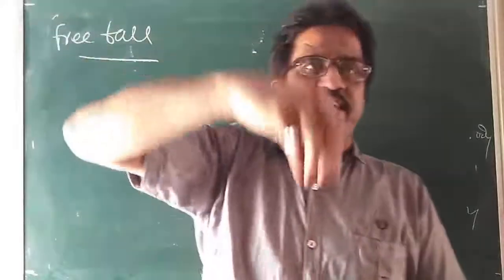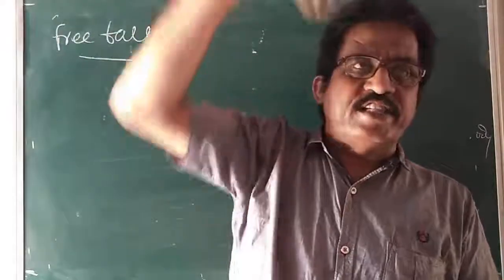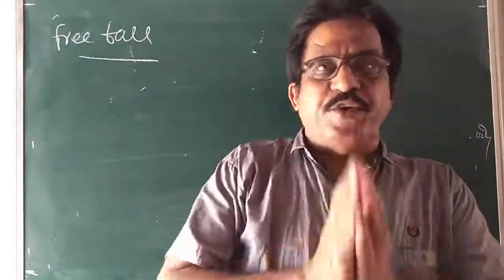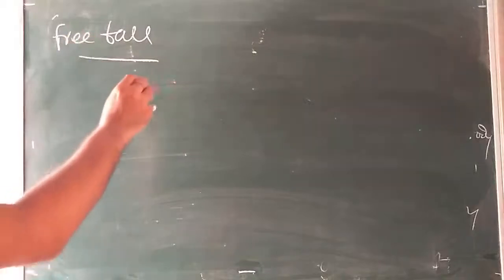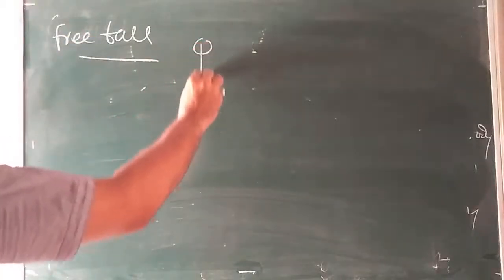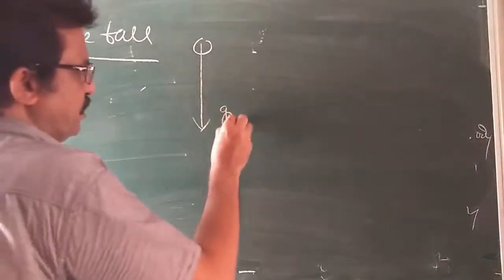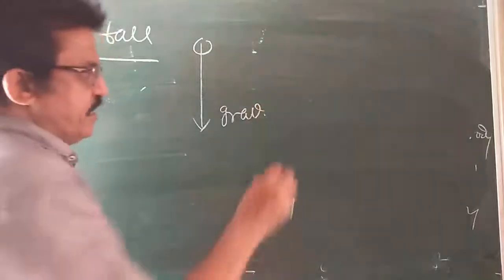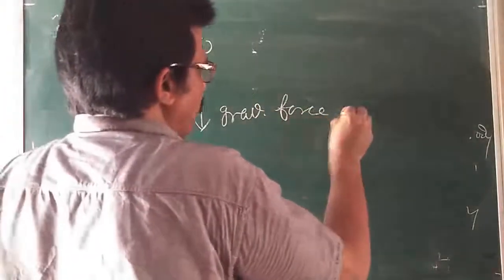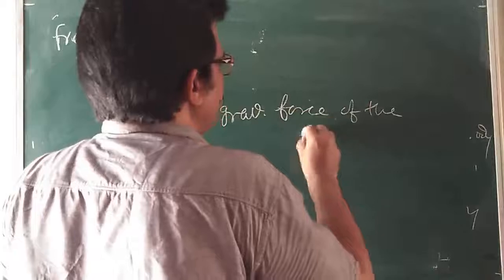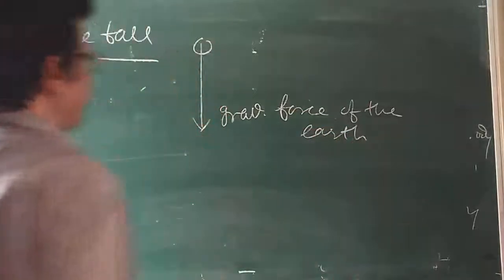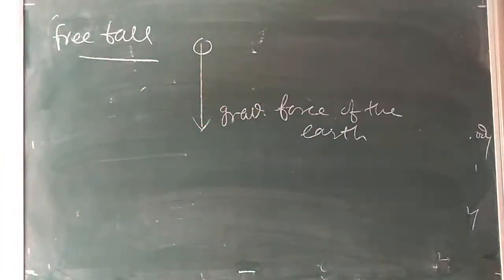This is the condition that occurs when it is moving towards the earth. It is a condition of free fall. So every object in free fall, suppose here is an object, is falling towards the earth due to the gravitational force of the earth.